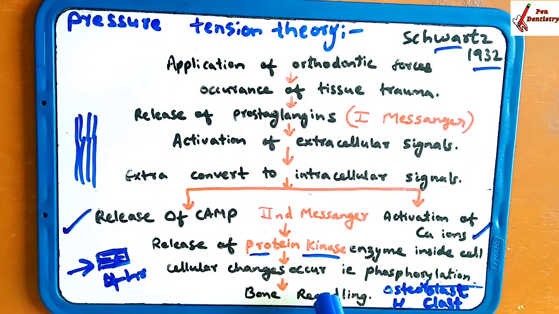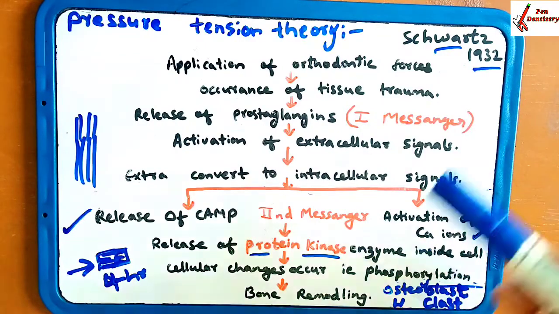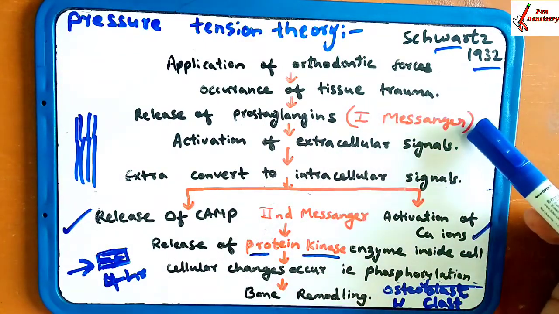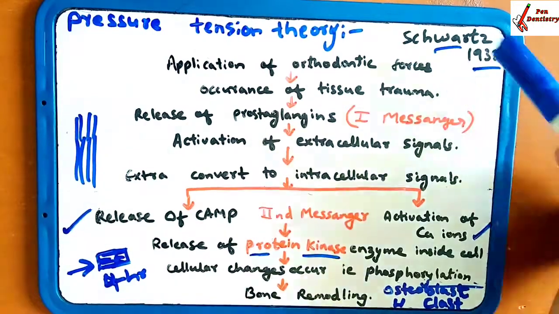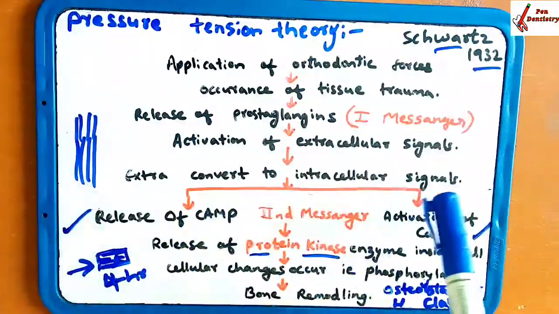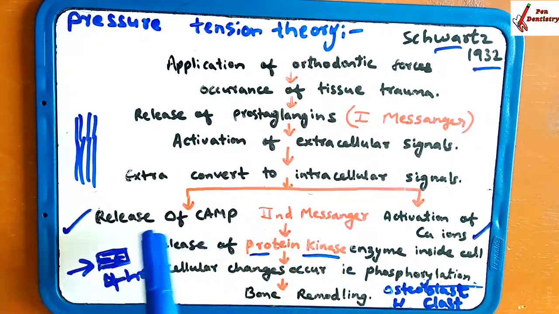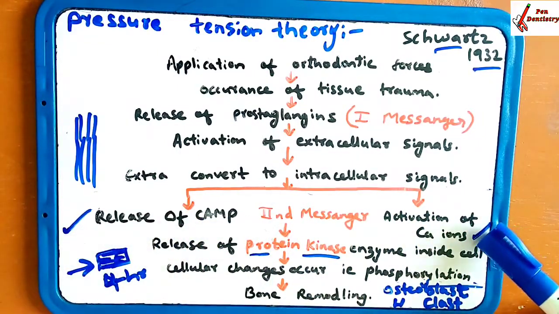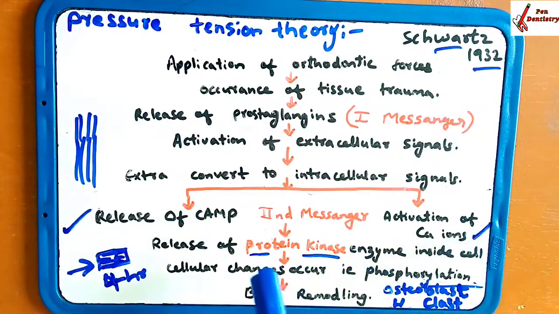First, force is applied, which causes the trauma. Because of the trauma, prostaglandin, the first messenger, is released. Then this extracellular activity is converted into intracellular. In the intracellular second messenger release, both cAMP as well as calcium channel activation are done. These both accelerate the protein kinase activation inside the cell, and the protein kinase activates the phosphorylation.